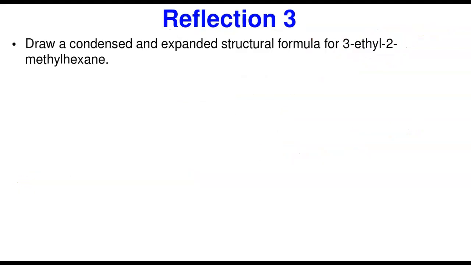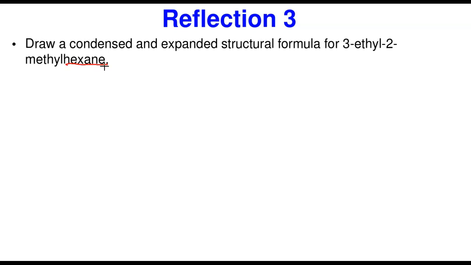It says, draw the condensed and expanded structural formula for this: 3-ethyl, 2-methyl hexane. Now, in drawing a structural formula from the name, remember, this is one of our objectives. Let me give you a secret. The first thing you need to do is put the root name, hexane. We're going to try to do that.